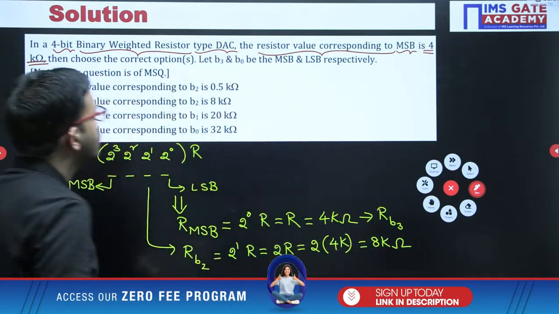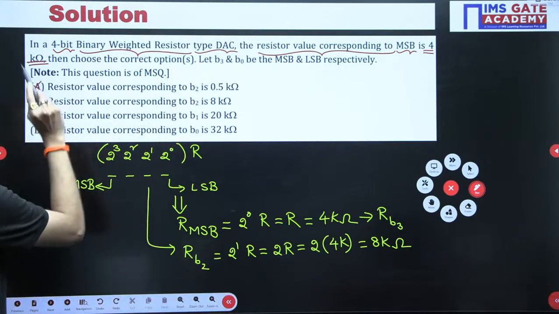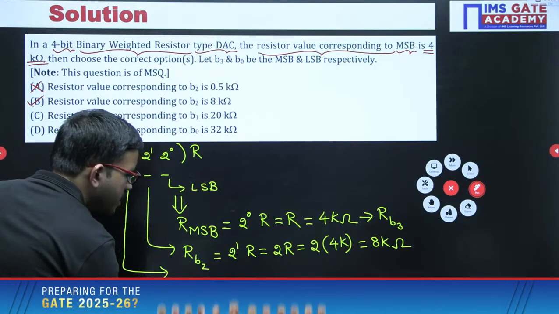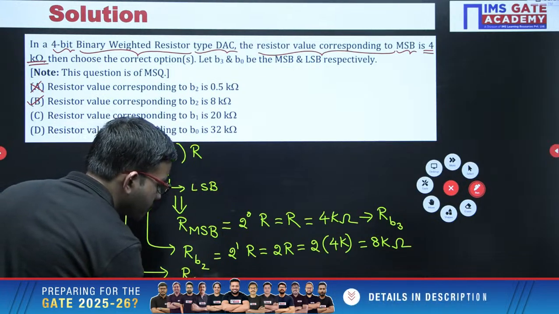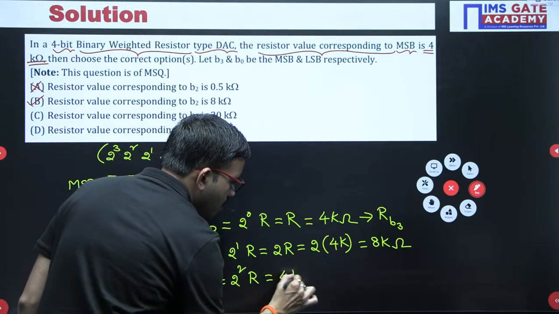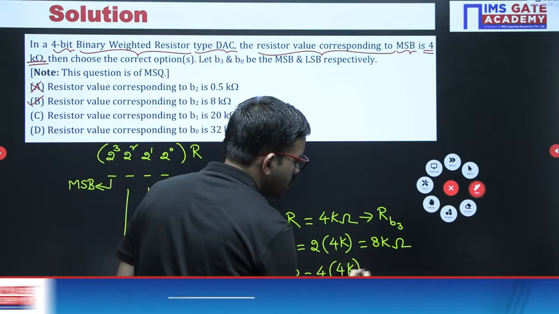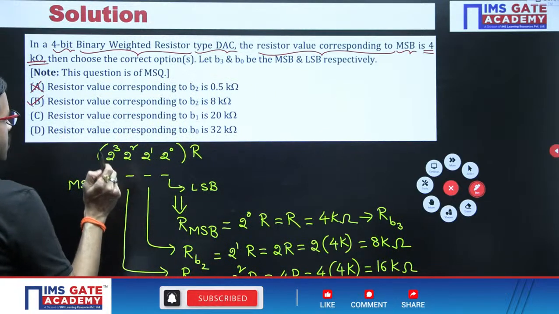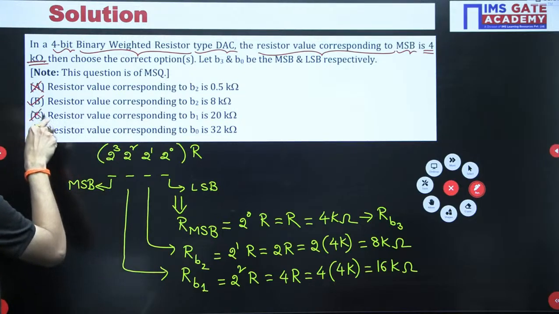8 kilo ohm. Okay, so regarding B2, you have 8 kilo ohm in option B, so that means we can eliminate option A, right. Next, the positional weight resistor we give for the next bit, that is B1. 2 square into R, that is 4R, R value is 4K, so you get 16 kilo ohm. Here it is not matching, so we can eliminate this one.